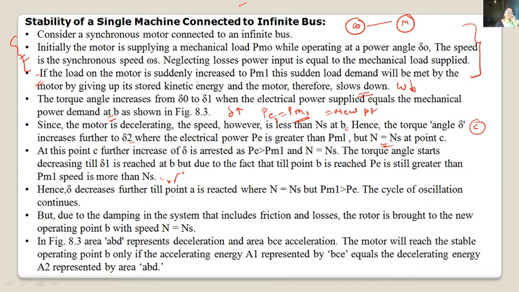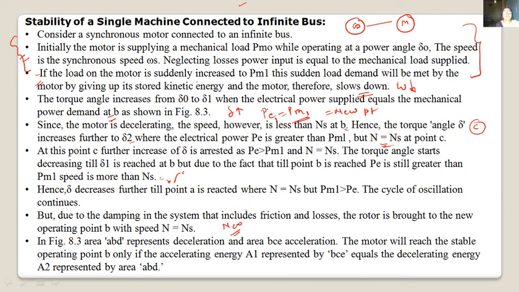The cycle of oscillation continues till the new equilibrium point, but due to damping in the system, which includes friction and losses, the rotor is brought to the new operating point B with speed n equal to ns.